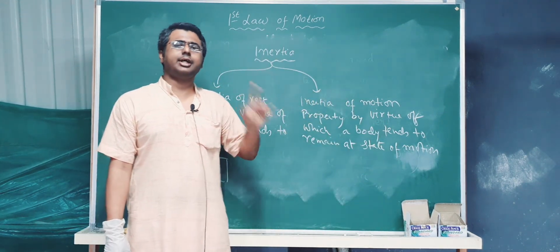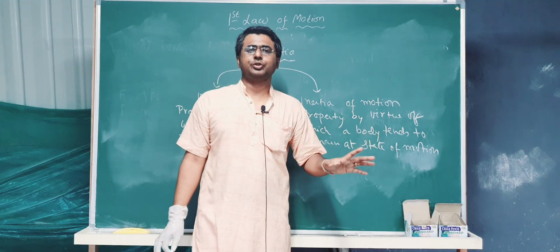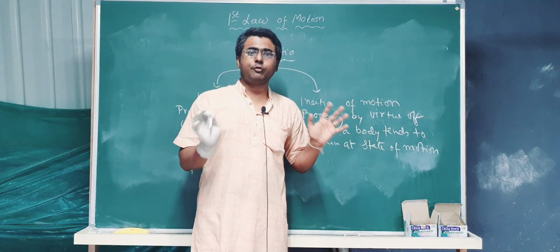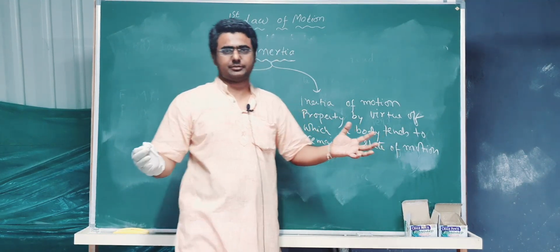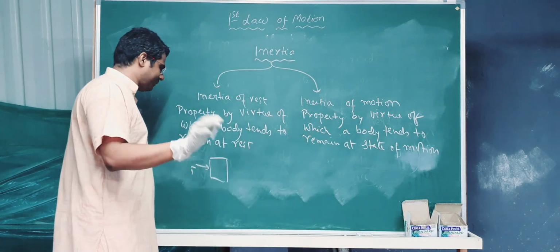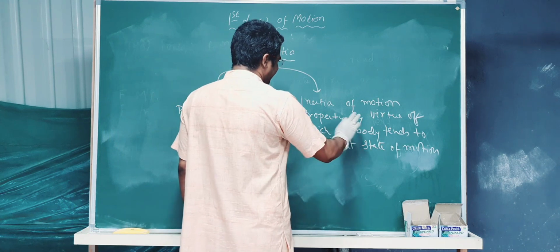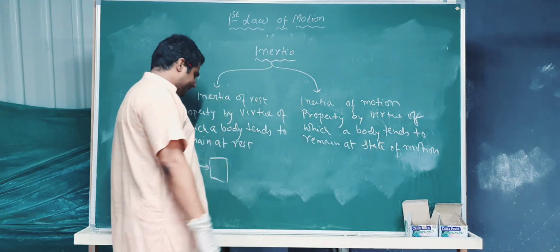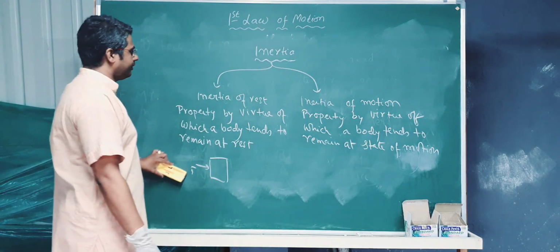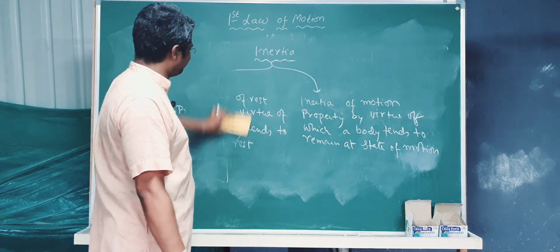It is always very hard to stop any moving body which is having larger mass. Clear? Don't fight with a heavy man, okay? So understood? So these are the two inertias that are important.